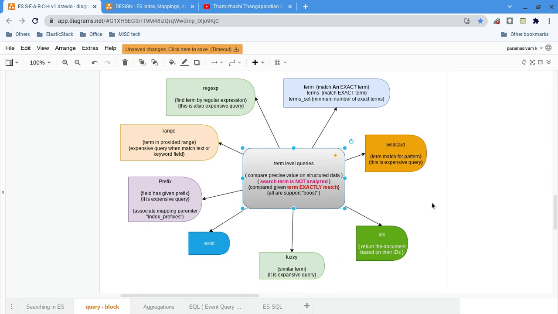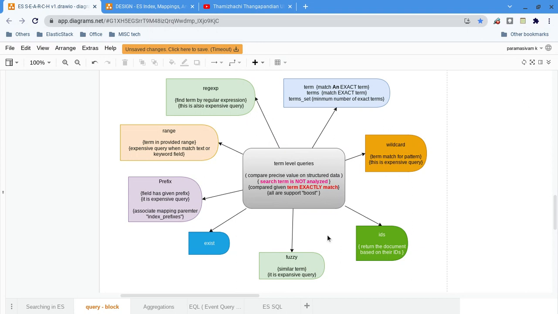Since it is an exact match, it is not analyzed by the analyzer. Obviously a text field is analyzed when we ingest the data, so that is different. It also supports boost. What is boost? We know about scoring and its importance when the response is returned to the client: how effectively we can promote a document to the top, the very first three or four. That is where scoring is calculated.